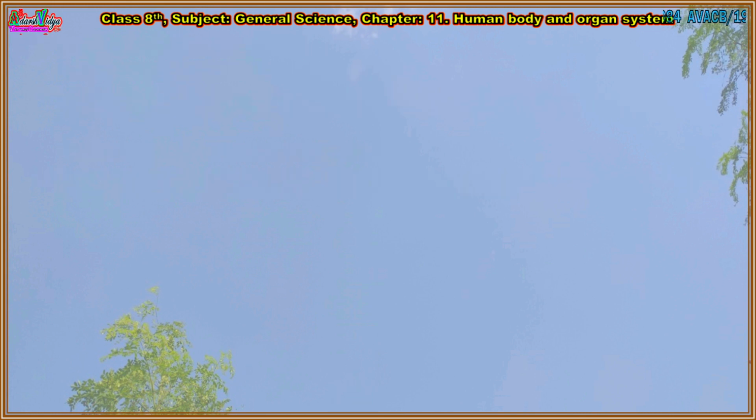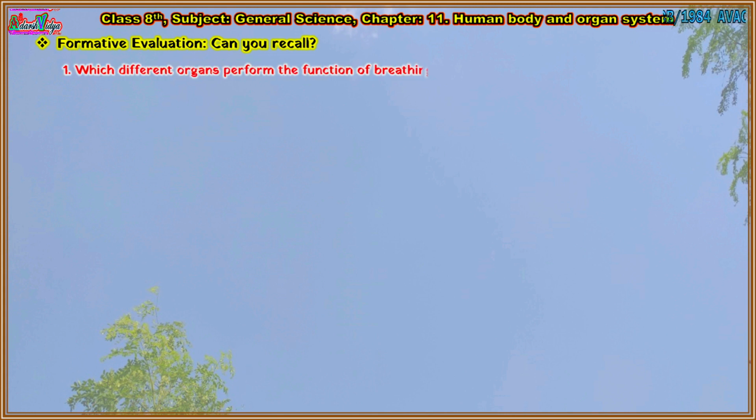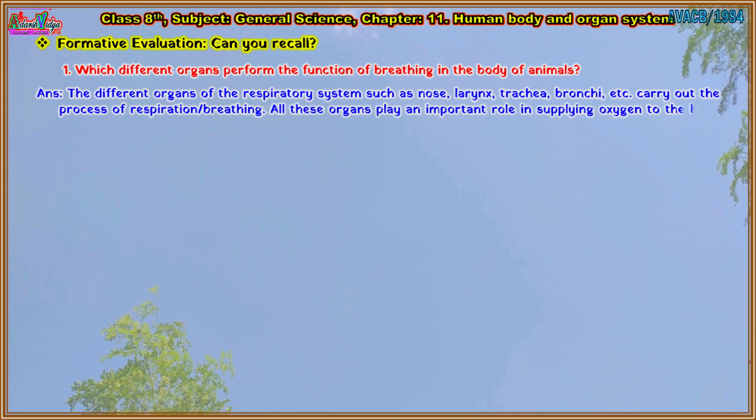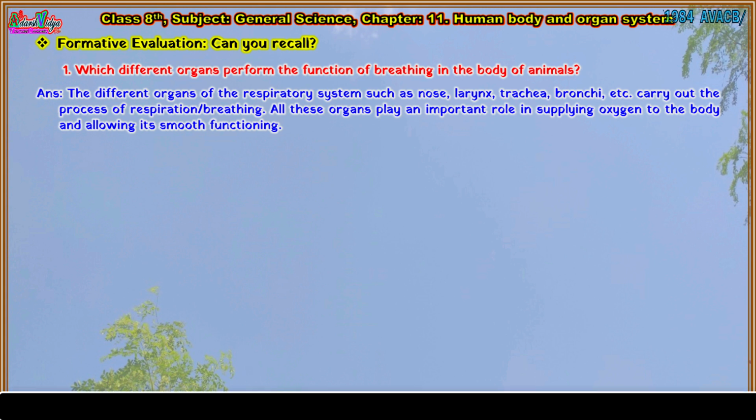Next one. Can you recall? Question first. Which different organs perform the function of breathing in the body of animals? Answer is: the different organs of the respiratory system, such as nose, larynx, trachea, bronchi, etc., carry out the process of respiration or breathing. All these organs play an important role in supplying oxygen to the body and allowing its smooth functioning.